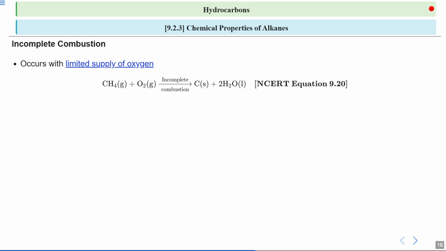Methane gas reacts with oxygen gas to produce solid carbon and water. This is different from complete combustion, where carbon dioxide would be the product, and this reaction is similar to what happens when a candle burns with a flickering flame due to insufficient oxygen.